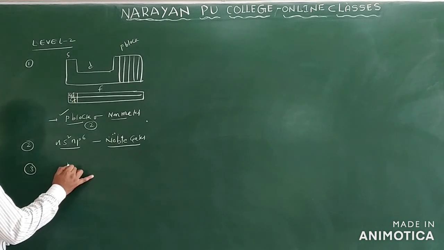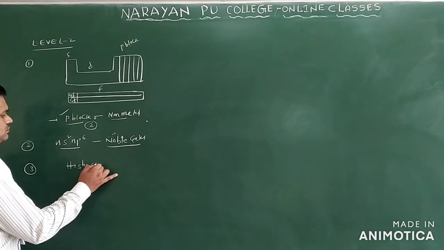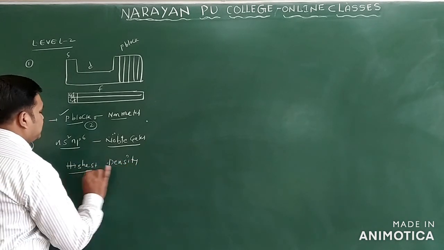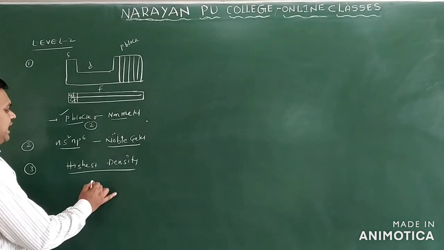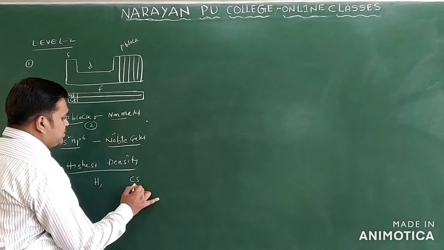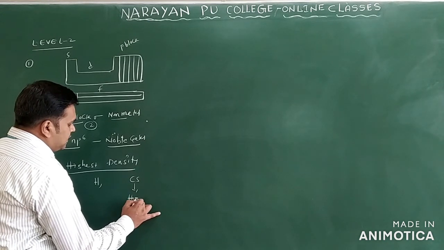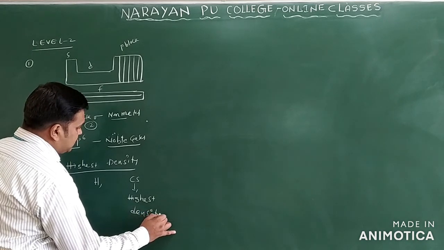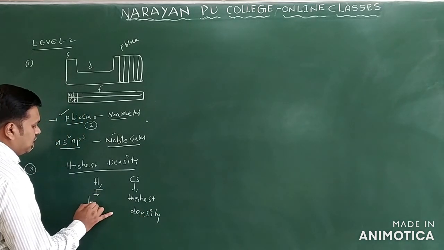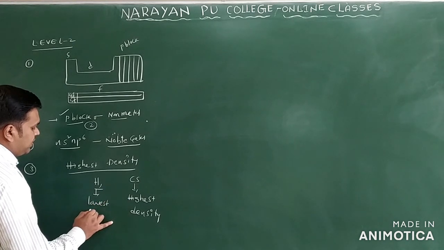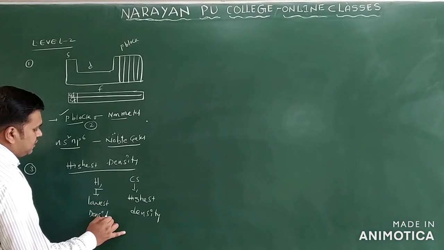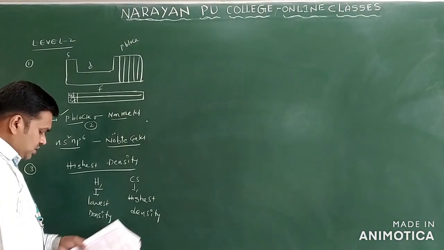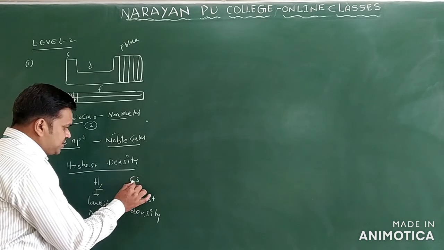Highest density of, they are asking about density. Generally in the periodic table we have hydrogen and also cesium. Cesium has a high density, while hydrogen has the lowest density in the periodic table. So this is question number 3. Which one has the highest density? Sorry, this is osmium, not cesium, osmium.